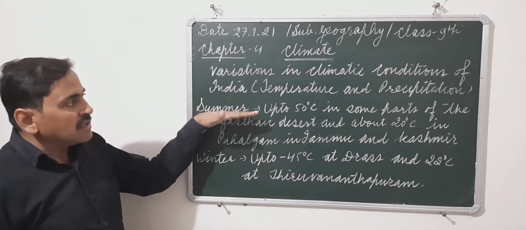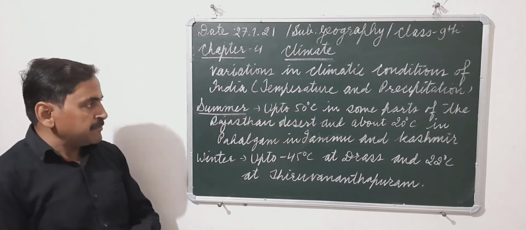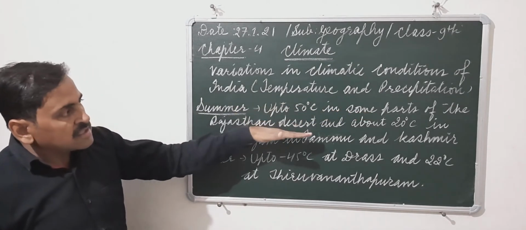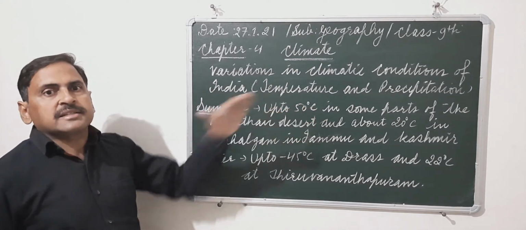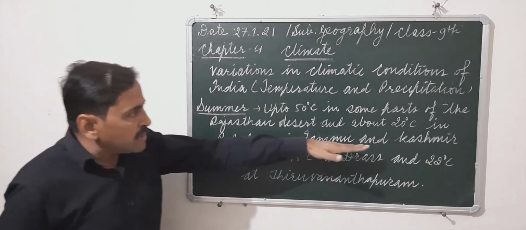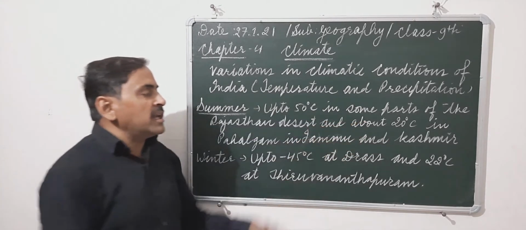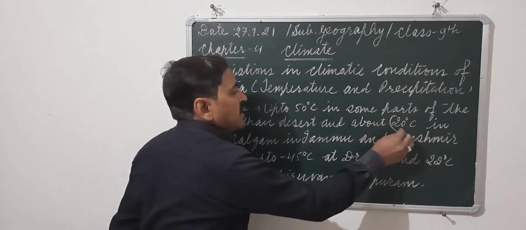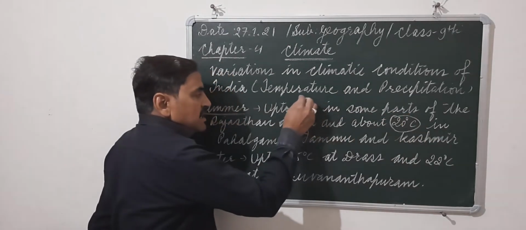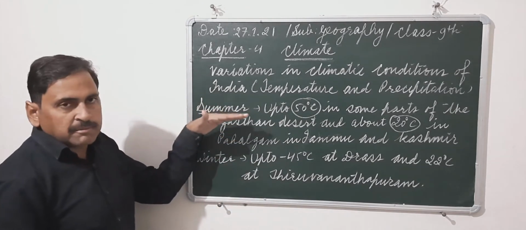In summer, in some parts of western Rajasthan, the Thar desert, temperature reaches about 50 degrees Celsius. But at the same time, in Jammu and Kashmir, in Pahalgam, the temperature is only about 20 degrees Celsius. So we can see in the same country there is a big variation of temperature in the same season.